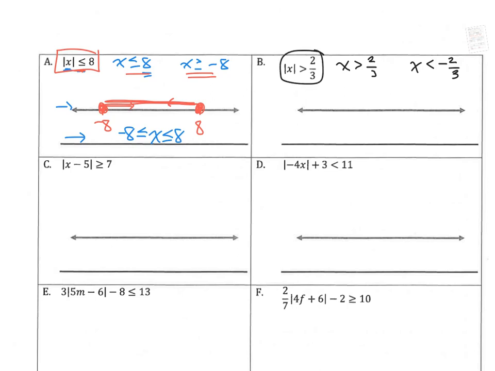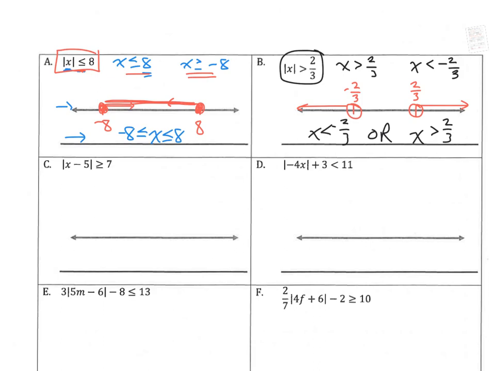So this is going to be an or, as in X is greater than 2/3 or X is less than negative 2/3. So on a number line, if I had negative 2/3 here, and remember I'm not going to fill it in because it's less than, I would go this way. And if I had 2/3 over here, again, I'm not going to fill it in, and I would go this way. That's an or.